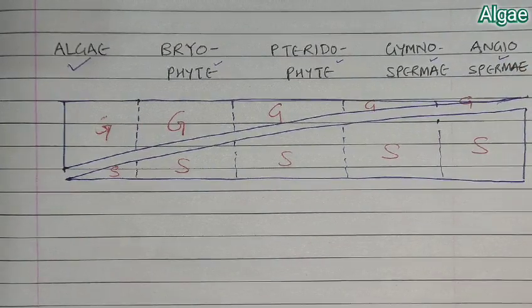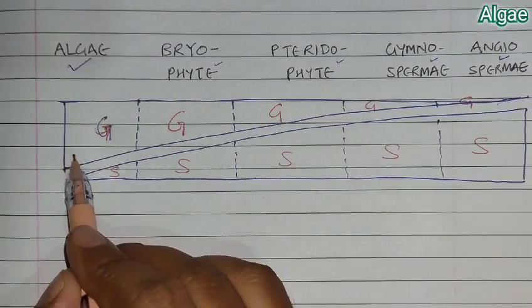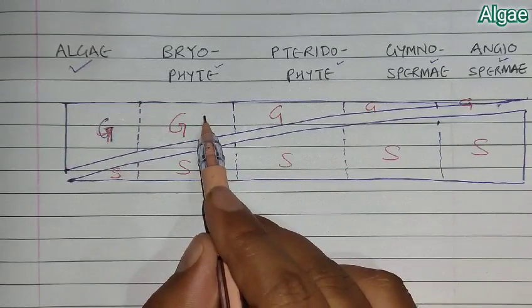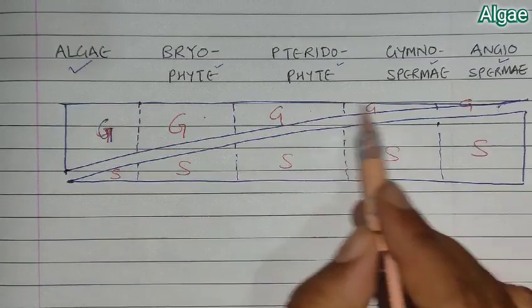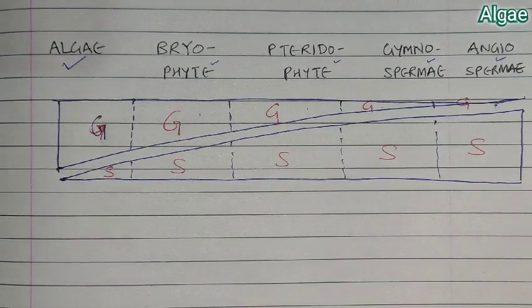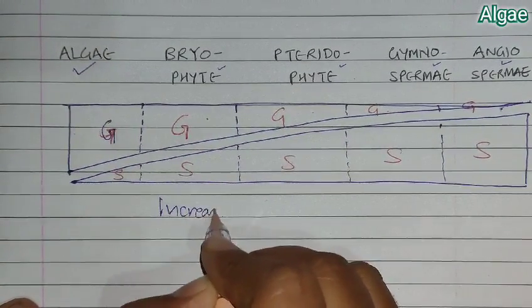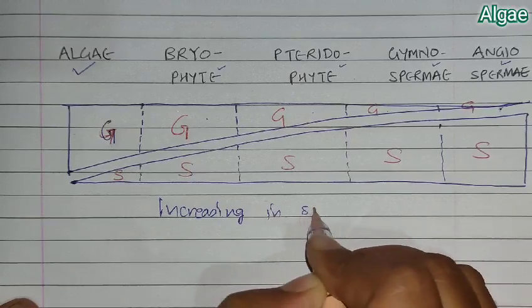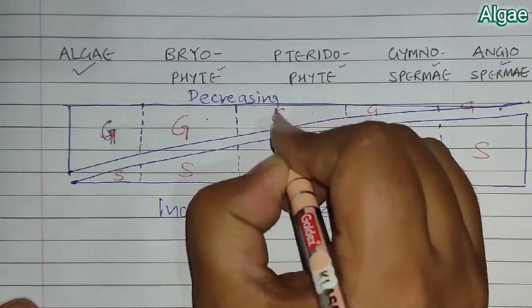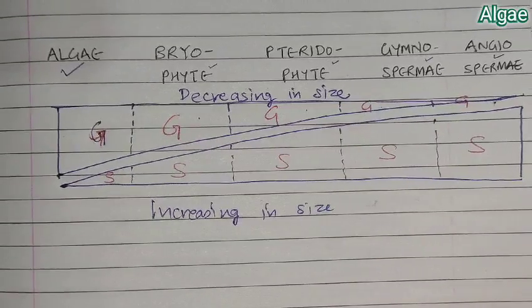Now, if we talk about this whole evolution from algae, then bryophyte, pteridophyte, gymnosperm and to the angiosperm, you will observe that the gamete-producing body, the gametophyte, is decreasing in size. As you can see, the gametophyte is larger in algae, then shorter in bryophyte, then more shorter in pteridophyte, then lesser and lesser. But the sporophyte is increasing in size, whereas the gametophyte is decreasing in size as we go from algae to angiosperm.